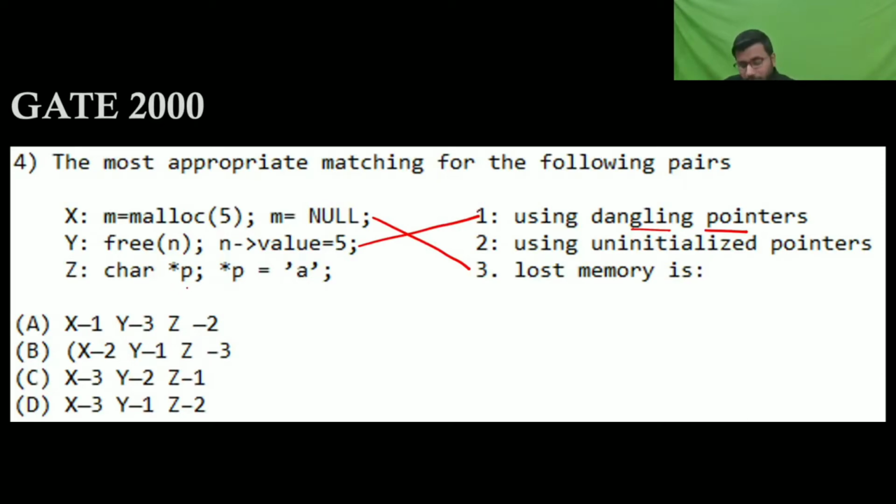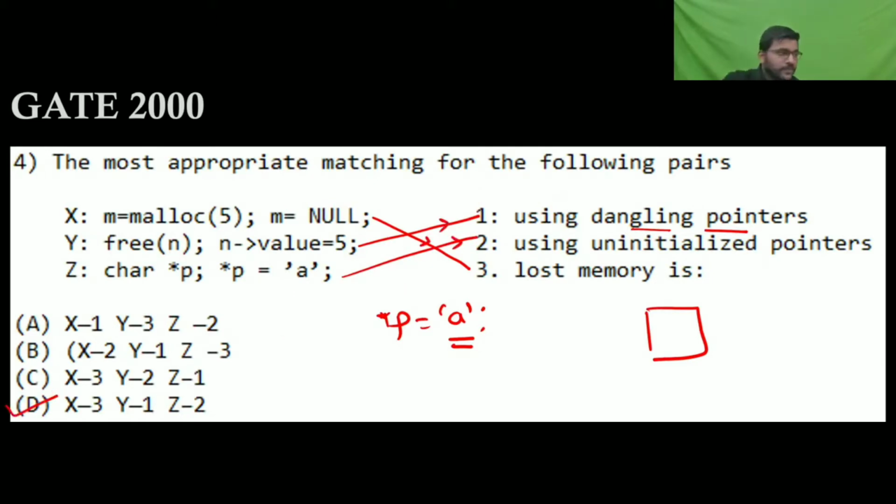Now char star p is there. It is a pointer of char type, but here it is not having an address of anything, but you are assigning a value: star p means value at p, you are assigning a, but p is not pointing anywhere. So d is the correct one. If you want the dangling pointer definition, I can give you. So dangling pointer is important.